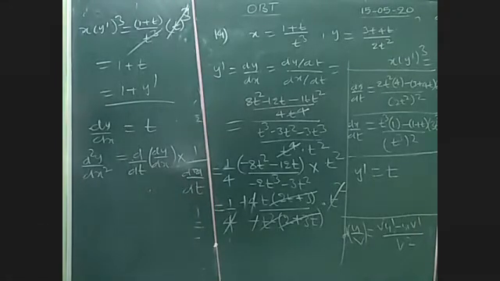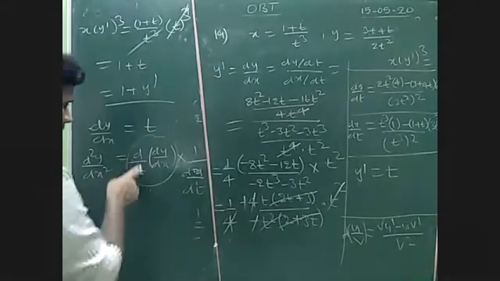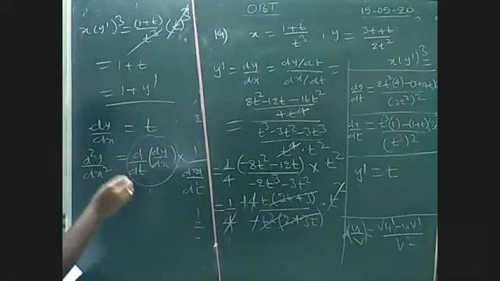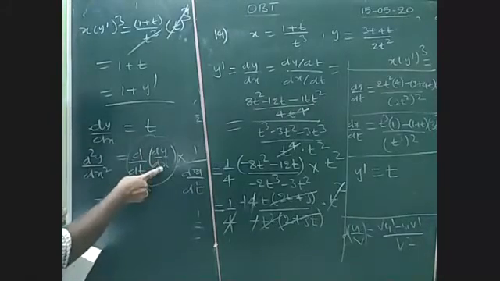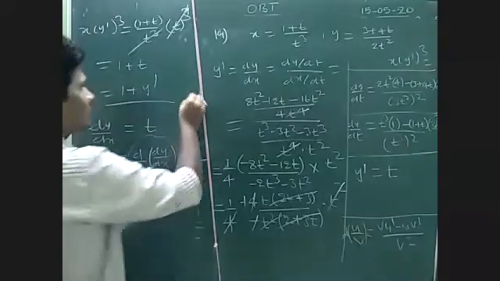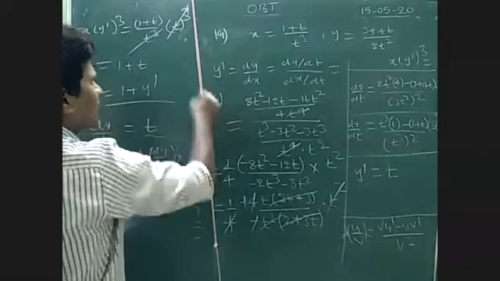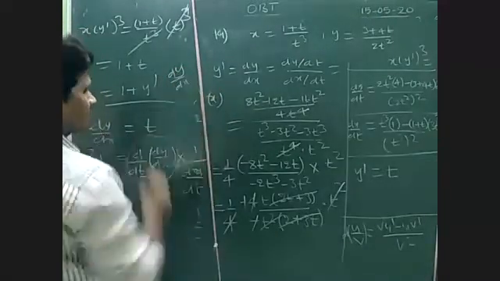Okay, because we'll get like this. Because what is the derivative of this, d by dt of dy by dx? Observe very carefully. With respect to t, I am differentiating dy by dx. With respect to t, with respect to x, what is the y derivative? dy by dx.